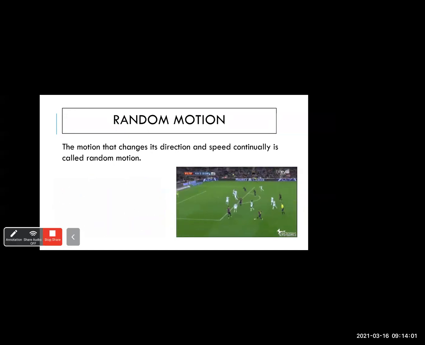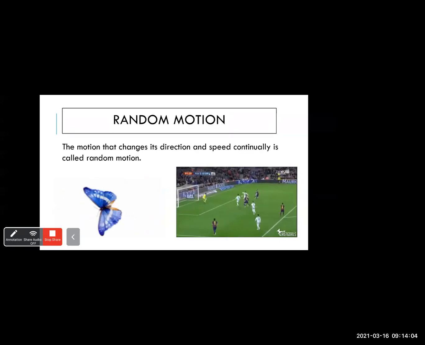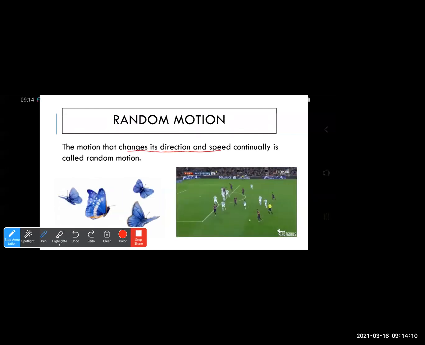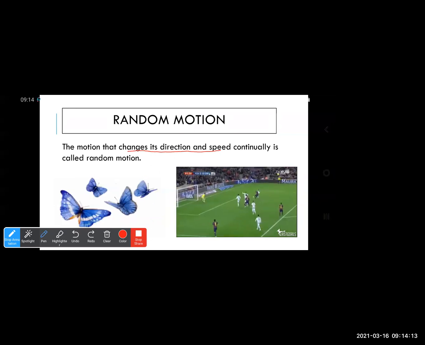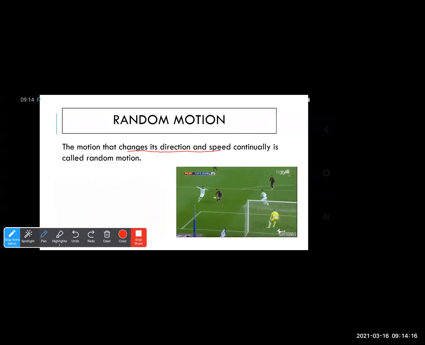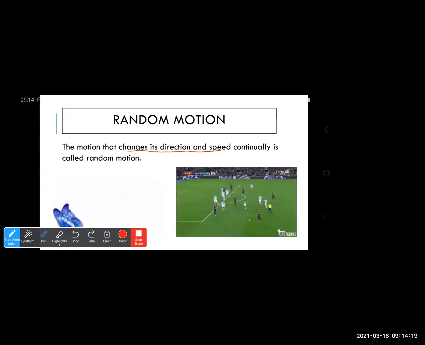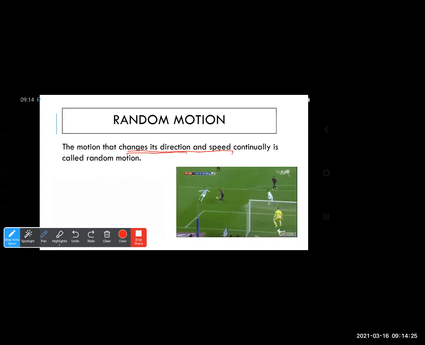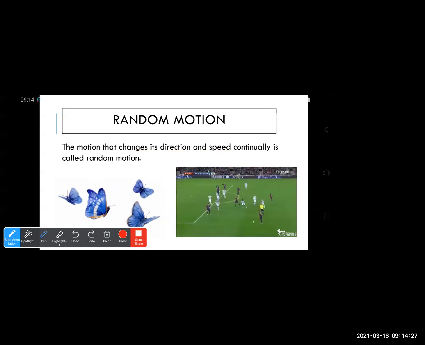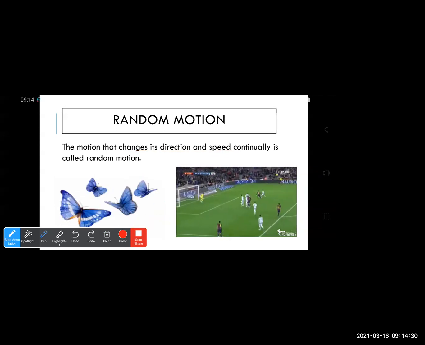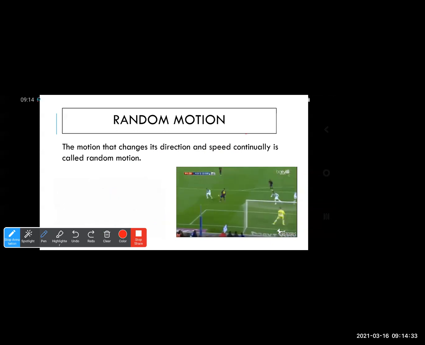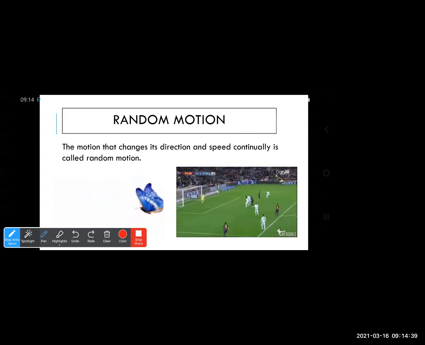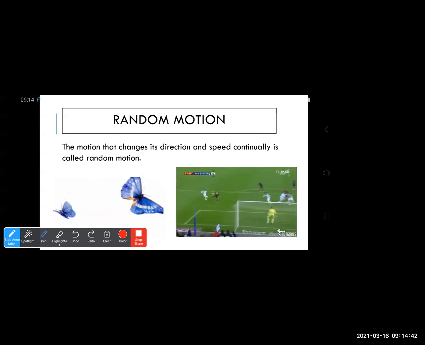So the motion that changes its direction, if you see, here the butterflies are changing their direction because their direction is not fixed. They are moving randomly. Again, the players are moving here and there randomly. So the motion that changes its direction and speed continuously is called random motion. Hope that three types of motions are clear to all of you. So we have studied three motions today: one is circular motion, second is periodic motion, and the third one is random motion.